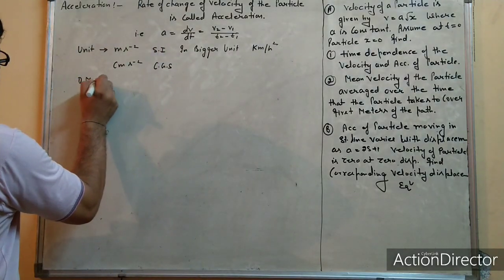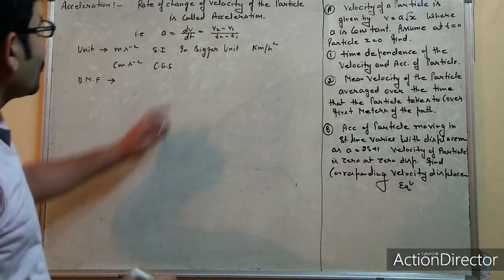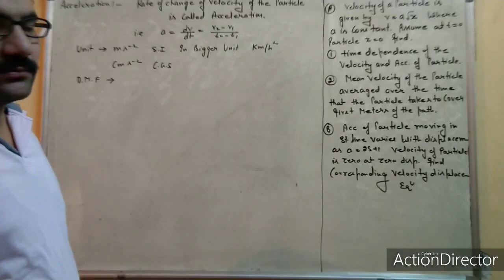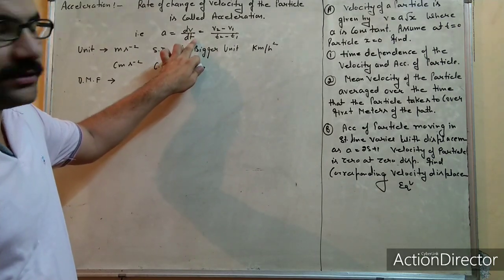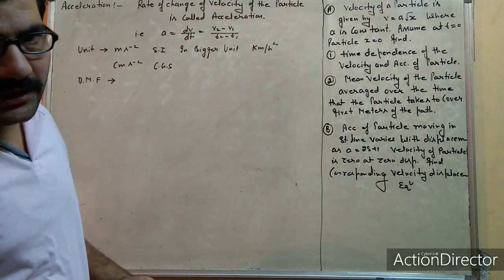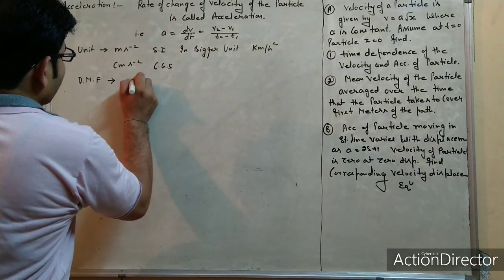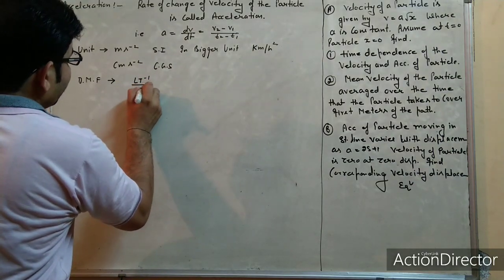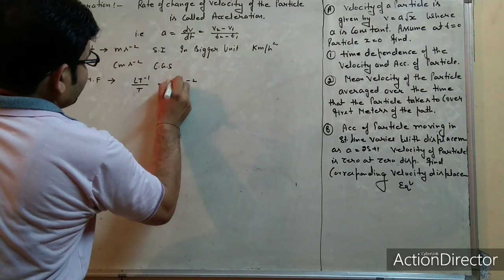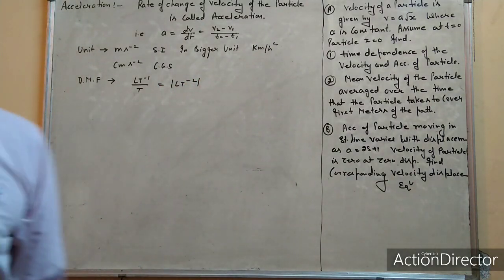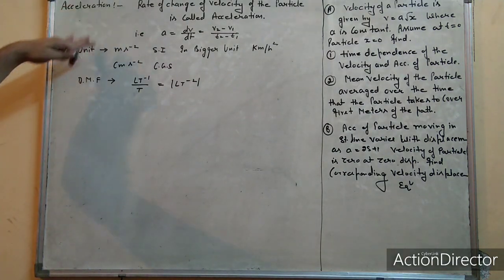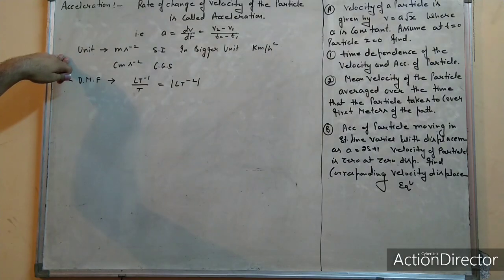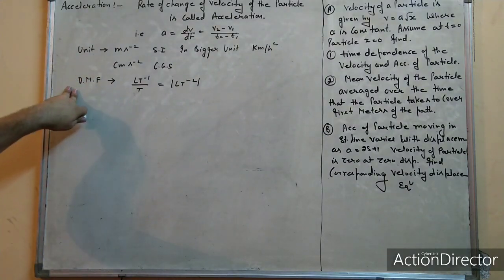Dimension. Velocity dimension is L T to the power minus 1. Since velocity and speed have the same dimension, dividing by time gives another T to the power minus 1. So the dimension of acceleration is L T to the power minus 2. That was acceleration: SI and CGS unit, bigger unit, and the dimension of acceleration.